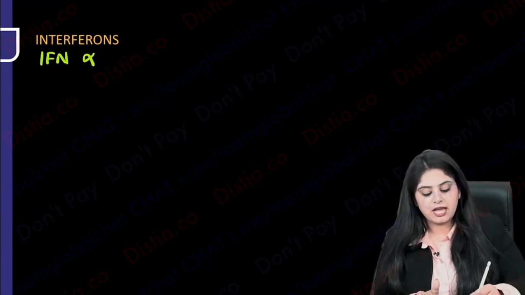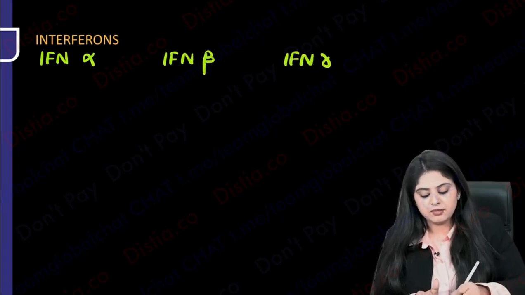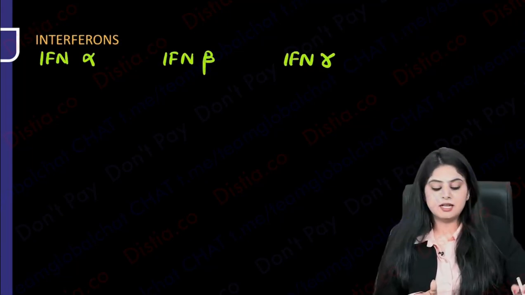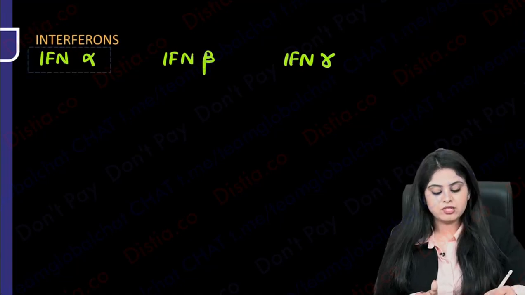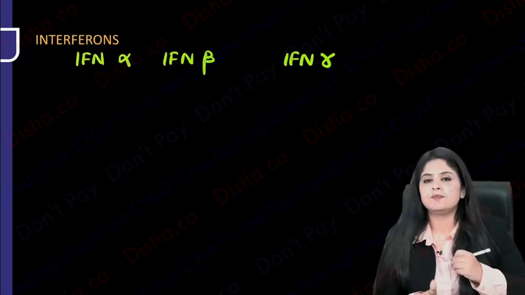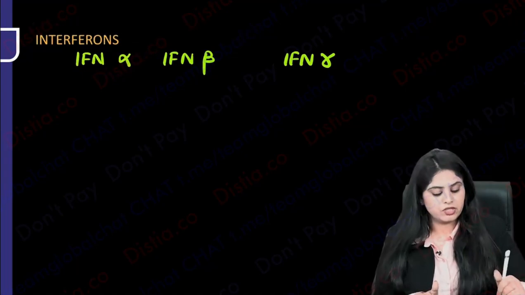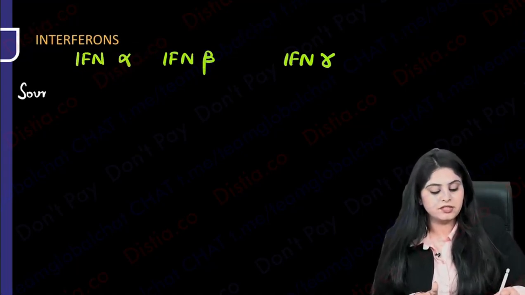We have interferon alpha, interferon beta, and interferon gamma. So your question first to me will be, ma'am, we studied two questions when we did pathology. Where do they come from? So question number 1, what is their source? And question number 2 is, what is their function?